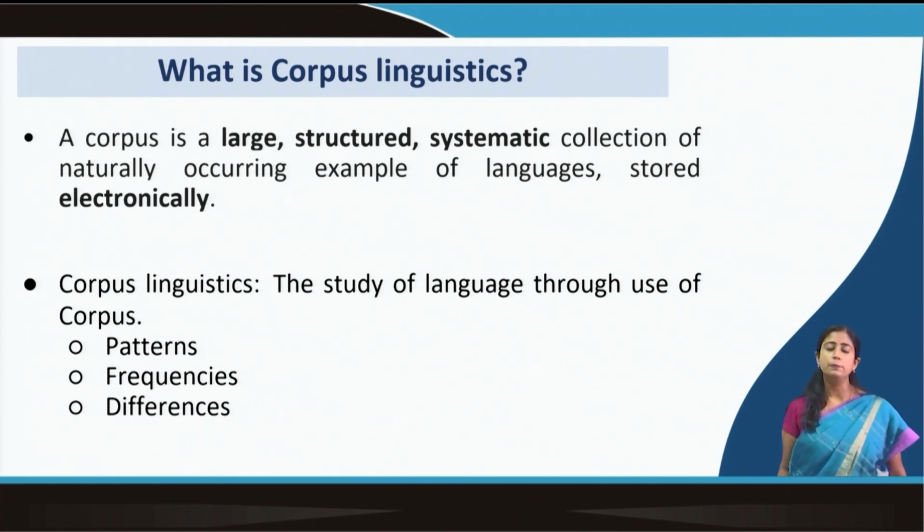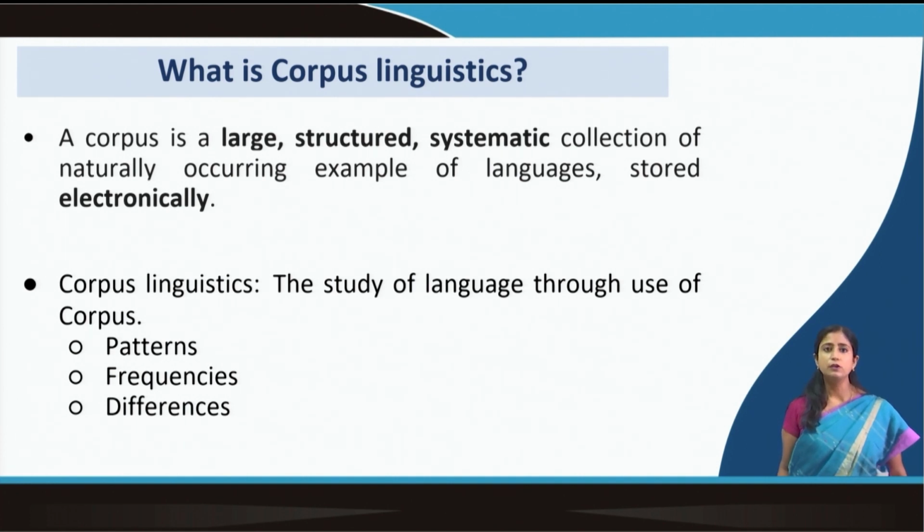And of course, when we talk about a corpus in today's world, we mean it has to be stored electronically. It's not about having a collection of lots of books which have sentences. I can't say I have a corpus of that language, because it has to be systematically structured and large, and of course stored electronically.